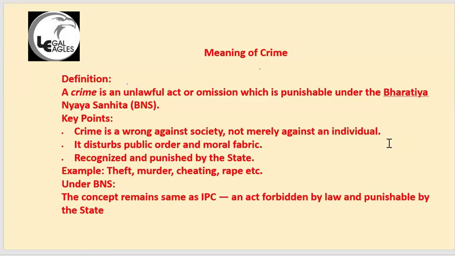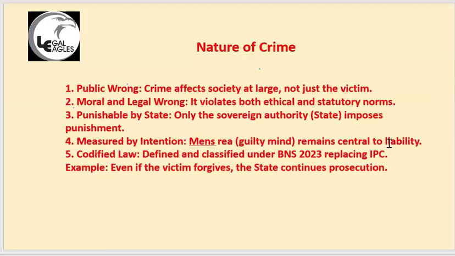So theft, murder, cheating, rape, all those things are examples of crime. Okay. Nature of crime. I'm talking about the concept. This is very important for you to understand. See, what is the nature of crime? Nature of crime is, it is a public wrong. It is a moral and legal wrong also. Some moral wrongs are also ethical wrongs. And crimes are punishable by the state, not by an individual.